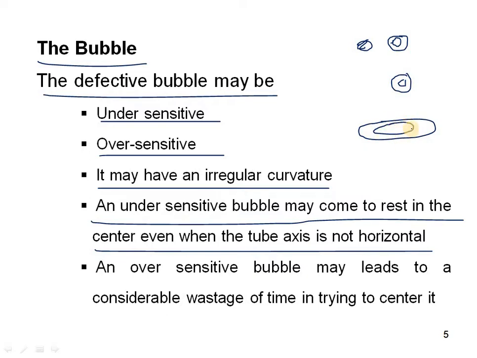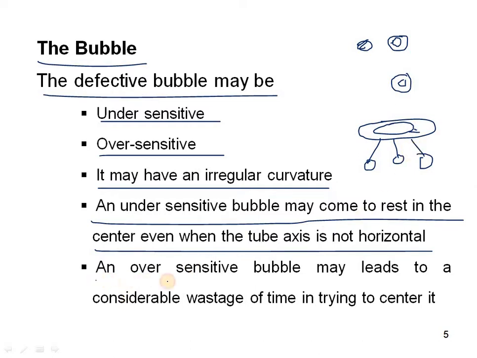It will not move even when we rotate the three tripod screws, where the bubble should move. If it is not moving, that is the defect of under sensitivity. Due to the manufacturing defect, the bubble stays at rest, and it will not move to and fro or in any other movement.